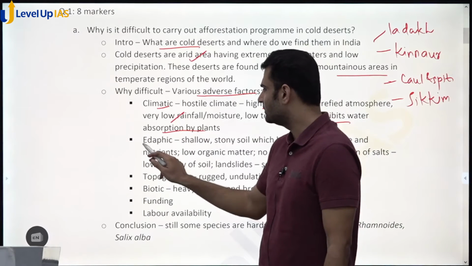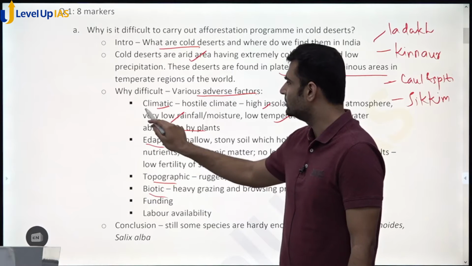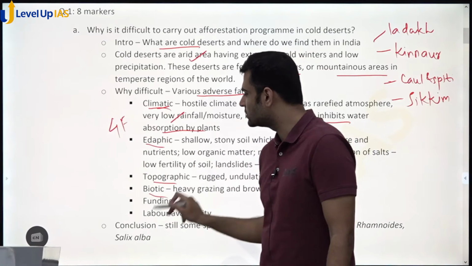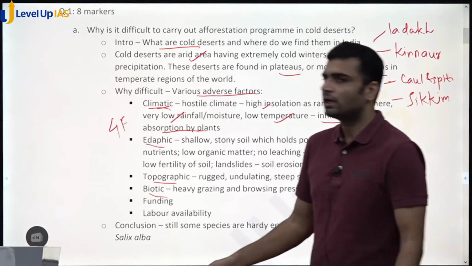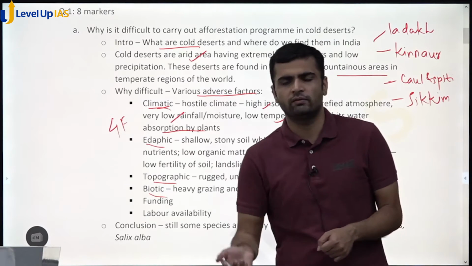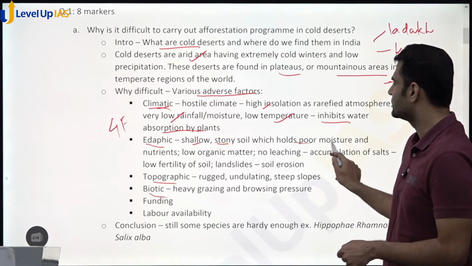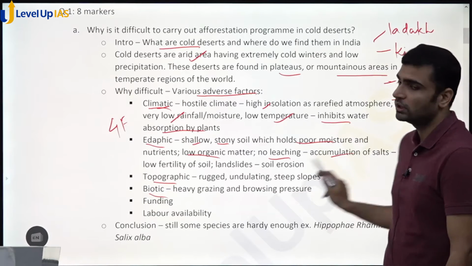These are climatic, edaphic, that means soil related, topographic, and biotic. So these 4 factors, or 4F as we call them, will always be at work, and then there would be some other factors as well, as and when the situation arises. So edaphic factors, what will be edaphic? Soil related factors. So soil is shallow, stony, which holds poor moisture. Yes, there is low organic matter, there is no leaching, so there is accumulation of salts.